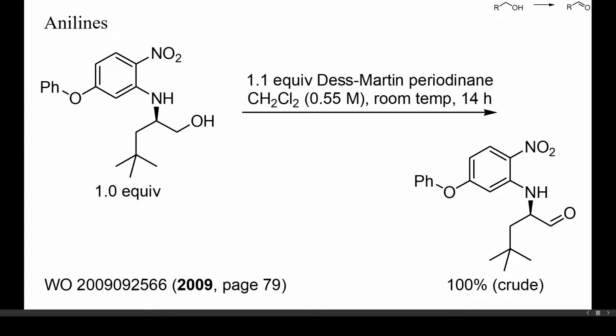Anilines can be readily oxidized to a huge number of weird, often intensely colored products. In this example, however, a primary alcohol containing an aromatic secondary amine was oxidized with the Dess-Martin periodinane in high yield. Admittedly, nitroanilines are more difficult to oxidize, which may have contributed to this result.